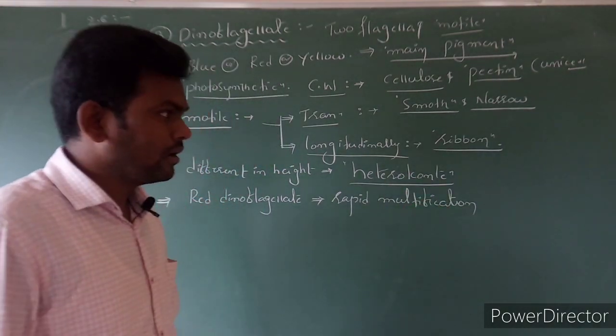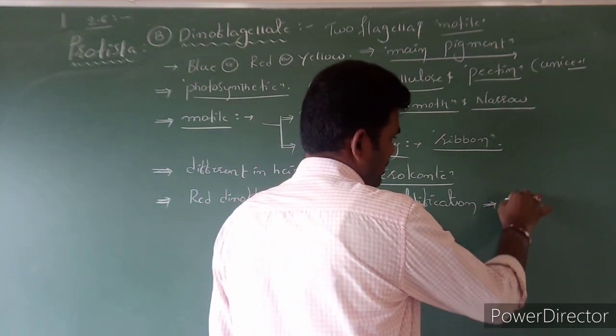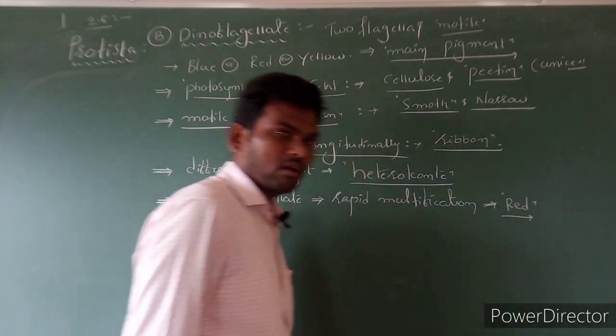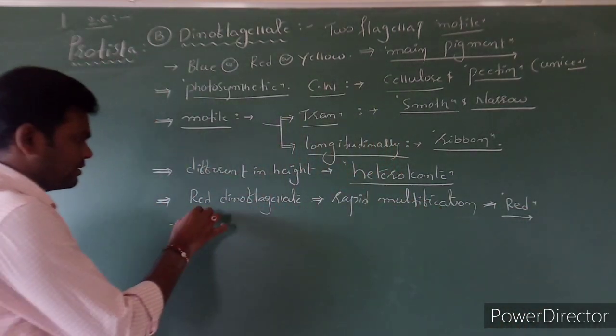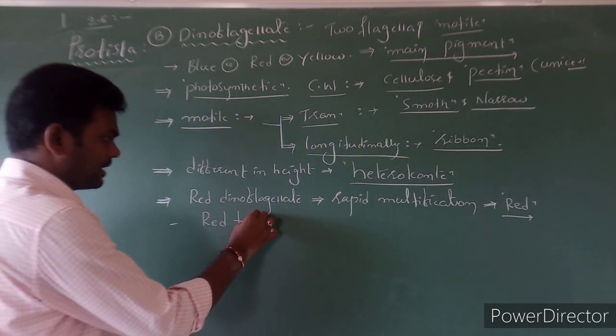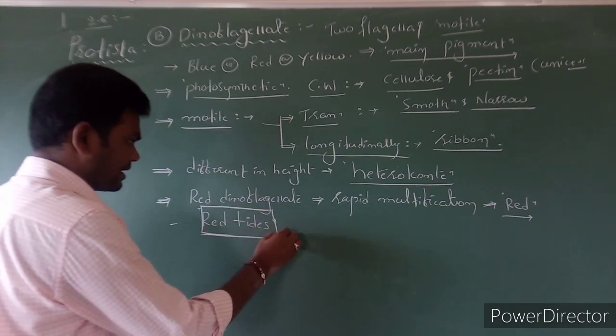They make the water look red in color. So such is called red tides. That is called what? Red tides.